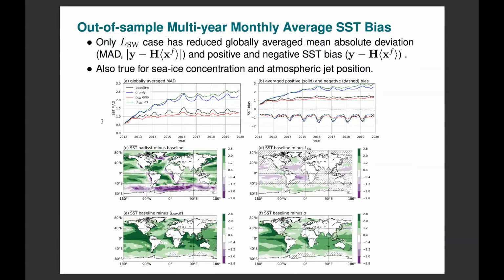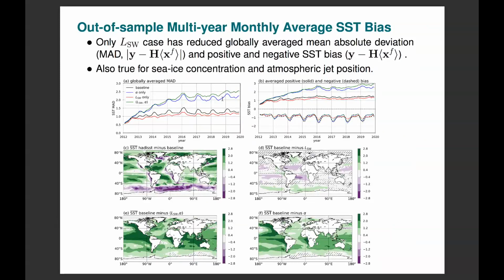Whilst all of the parameter estimation cases within a DA context were shown to improve the fit to the observations, because we're using the Ensemble Kalman filter to consistently correct back to the observations, in this freely running sense it's only the case in which shortwave length scale alone is estimated that we have reduced error compared to the baseline case. So here, this is the sea surface temperature mean absolute deviation, globally averaged, everything starting in 2012. The black line is the error of the baseline case with respect to observations. The red line is the shortwave only case. You can see a reduction in error.